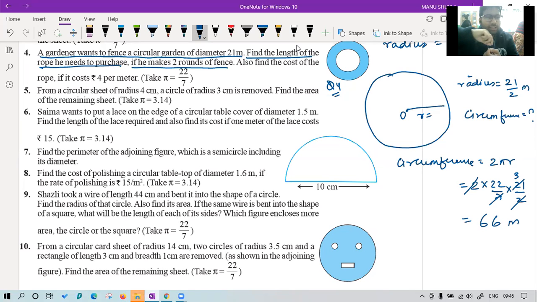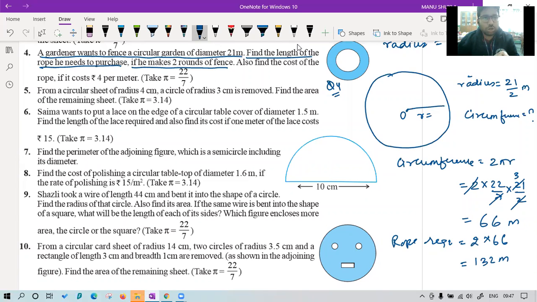So this is the fencing only 1 time. We have to do the fencing how many times? 2 times. So how much rope is required? So rope required will be given by 2 into 66, that is 132 meters.